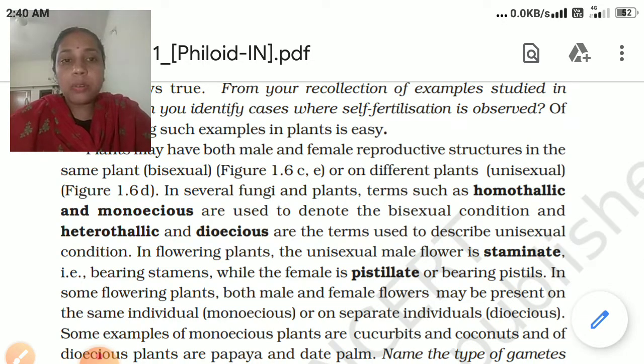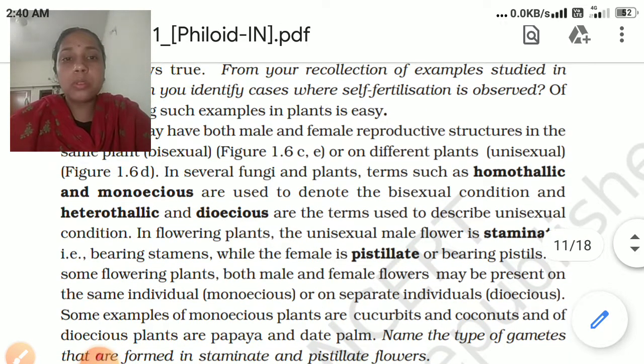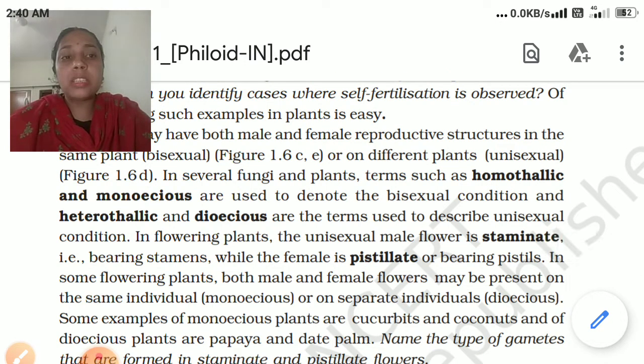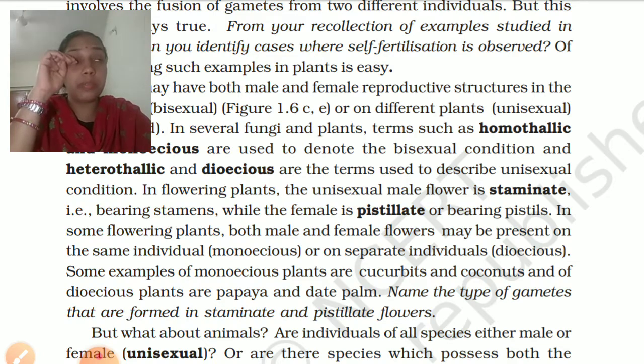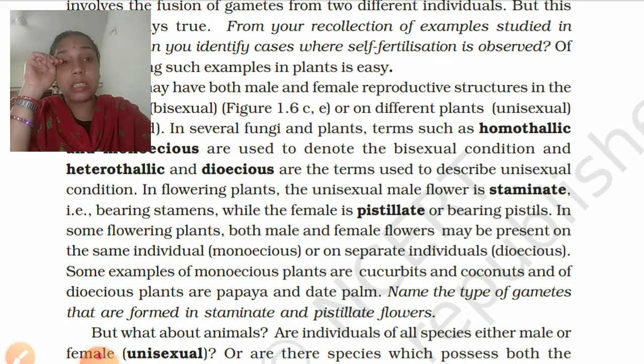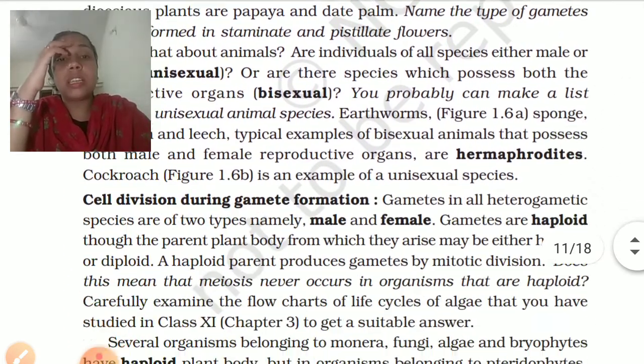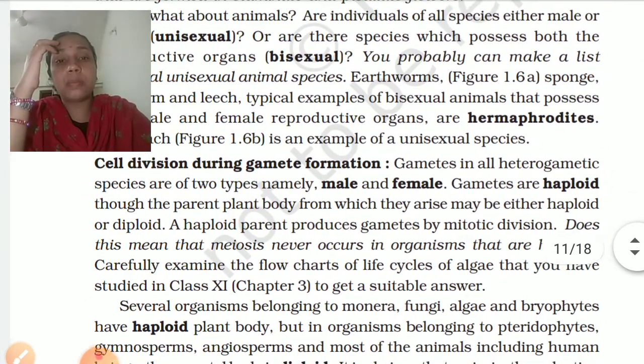This term is used to denote the bisexual condition, while heterothallic or dioecious are the terms used to describe unisexual conditions. The same flower which contains both the gametes is monoecious, and the different one is dioecious. When two different types of gametes are present on separate plants, it is known as dioecious. Dioecious means two. We'll study it in detail in our future chapters also.